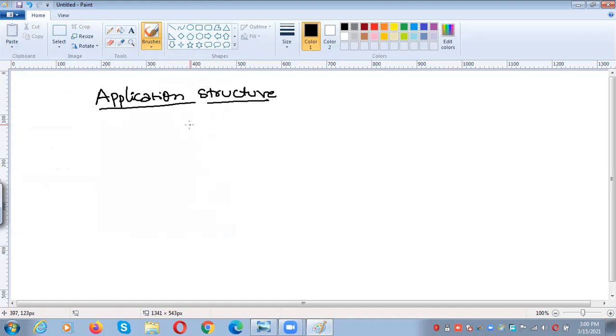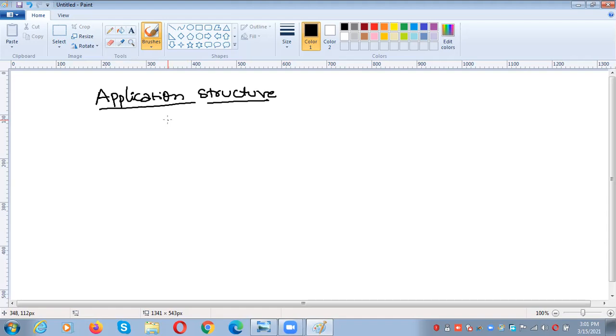Coming to application structure, the applications of an Android platform are capable of providing their services to other applications by sharing the elements. That means an Android application can share its services with other applications by using the sharing concept. So in order to share these services, the system initiates the requested application and the requested element in a process.